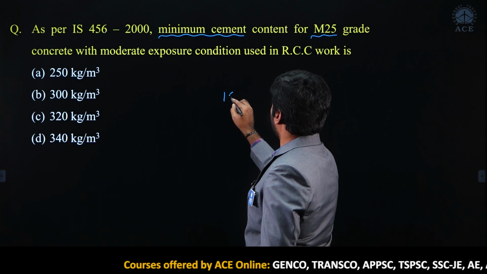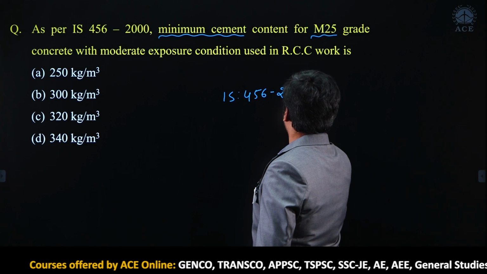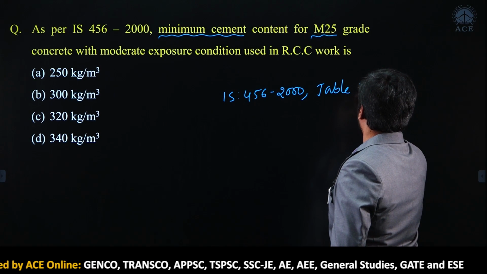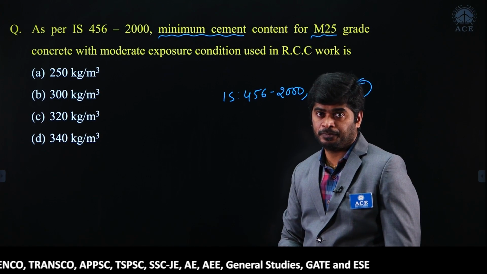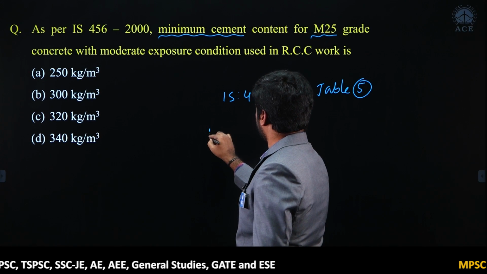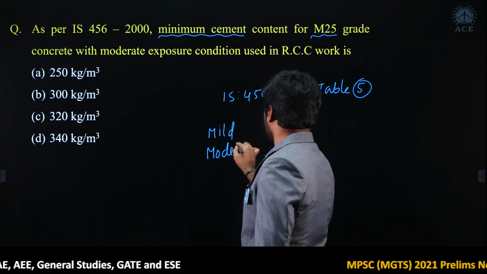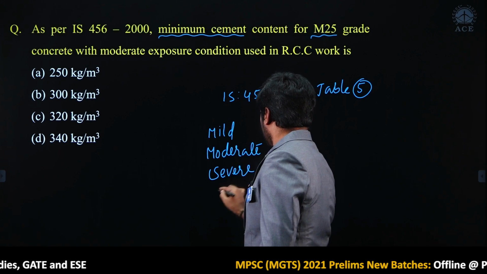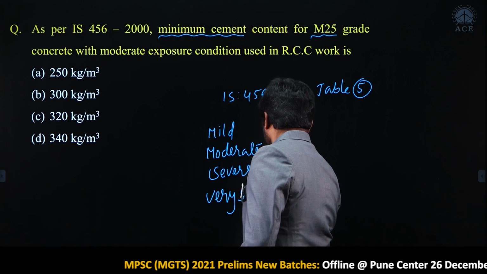According to IS 456-2000, table number 5, if you refer to table number 5, the minimum cement content in RCC is given for M25 for mild, moderate, severe, very severe, and extreme exposure conditions.